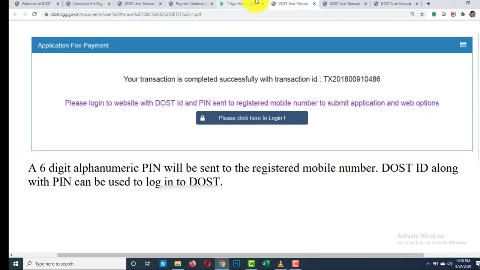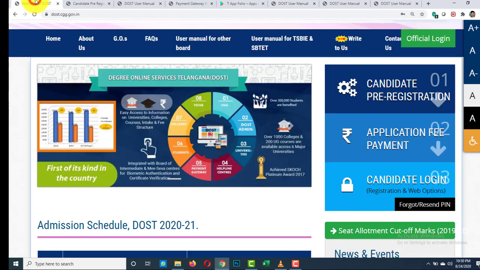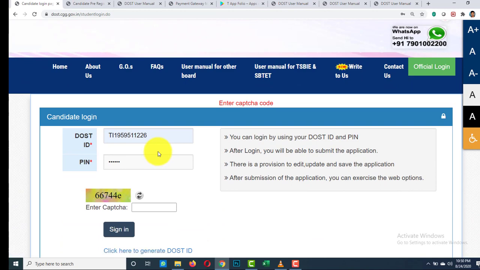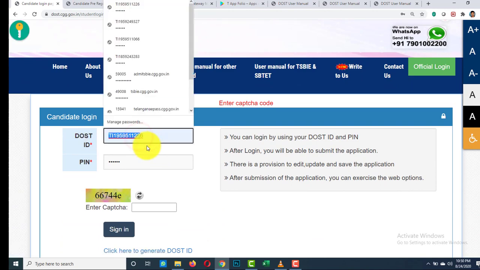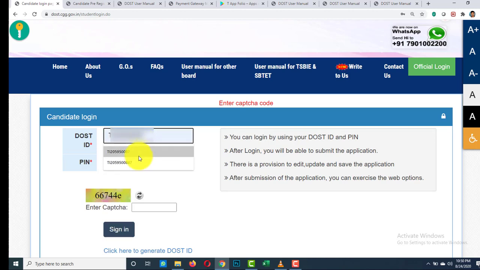See, now you completed the first step and second step. Now you have a Dost ID and PIN which is sent to your registered mobile number. With the help of this Dost ID and PIN, you can log in using this candidate login option. Click on candidate login option, and here you have to enter your Dost ID and PIN number. Enter the CAPTCHA. Click on sign in.